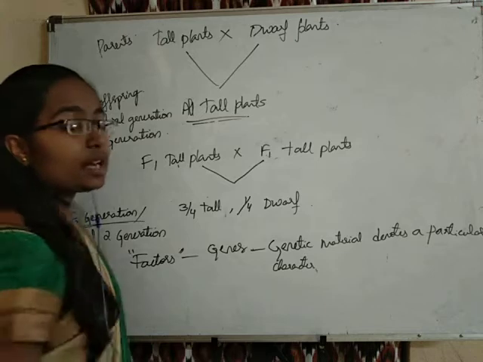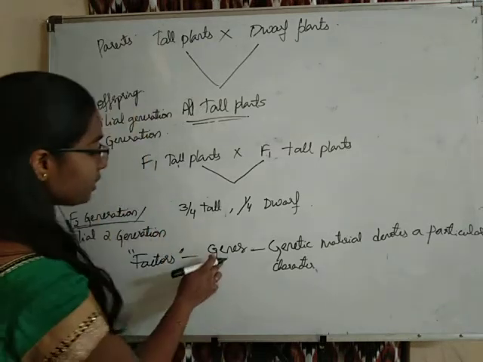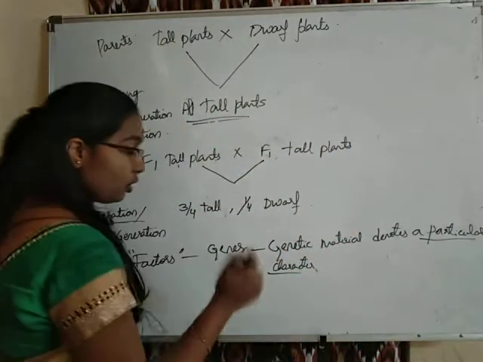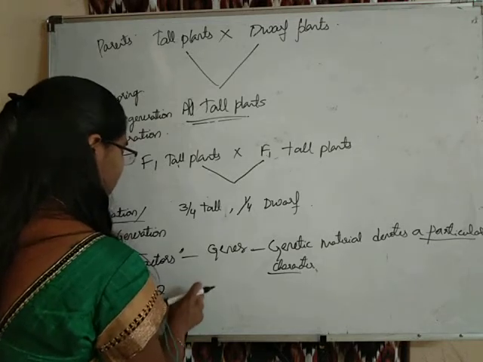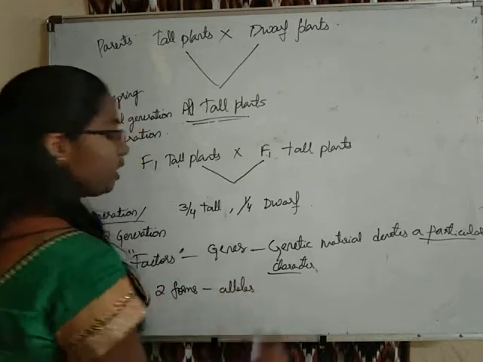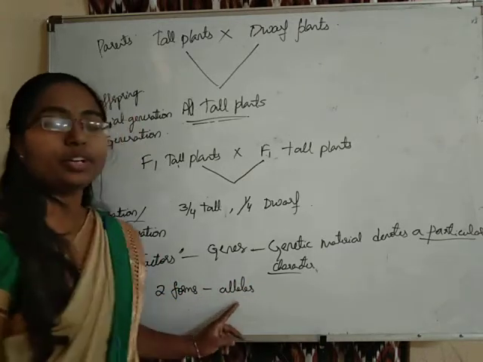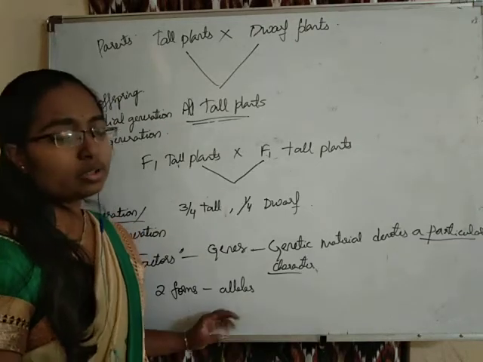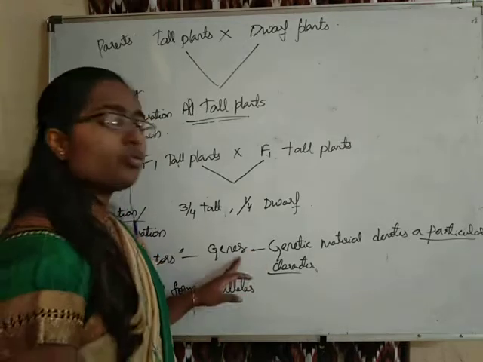So these genes appear in two alternate forms. That means genetic material for every character is going to appear in two forms. The genes appear in two forms which are called alleles. These two alleles are nothing but the two forms of the genes.